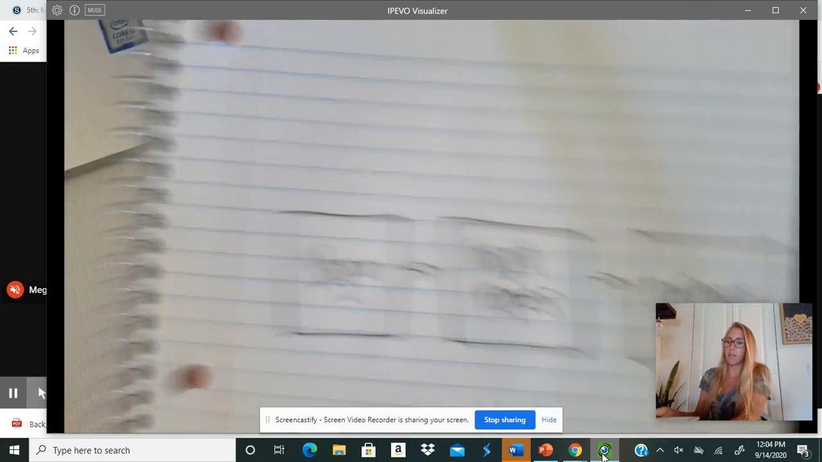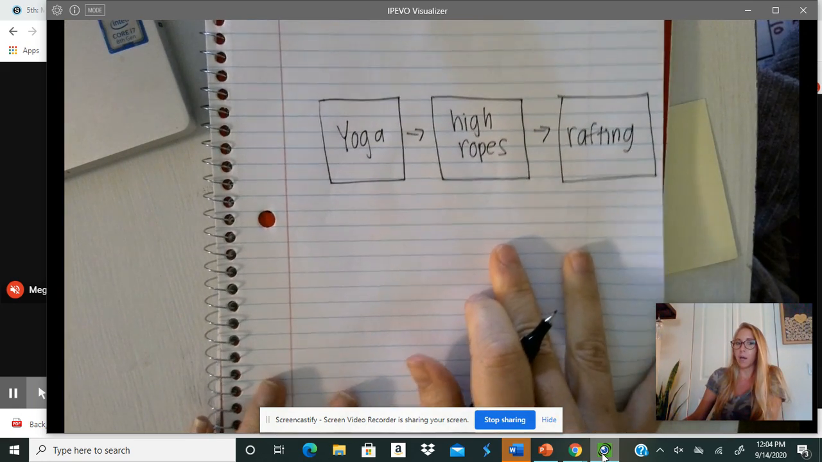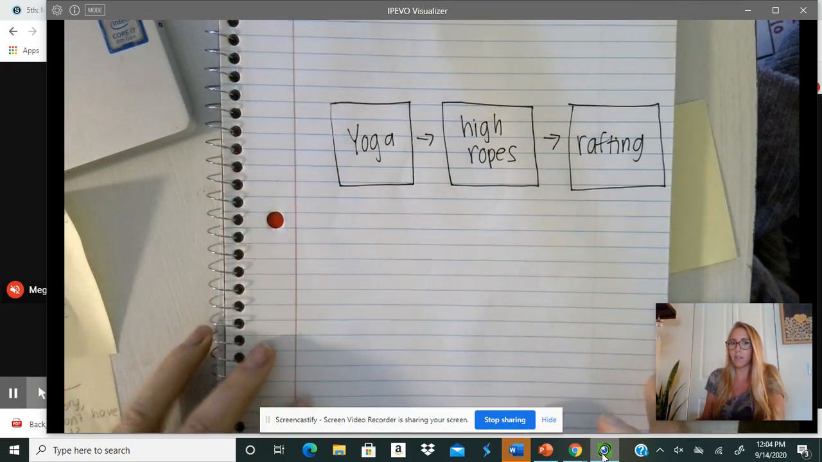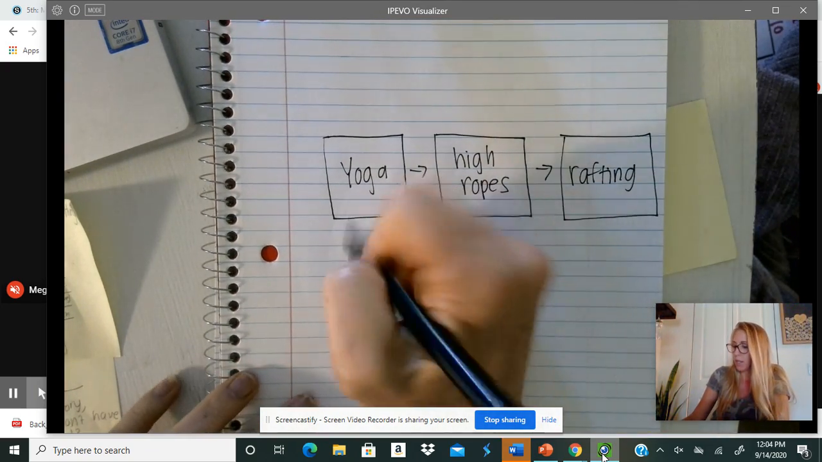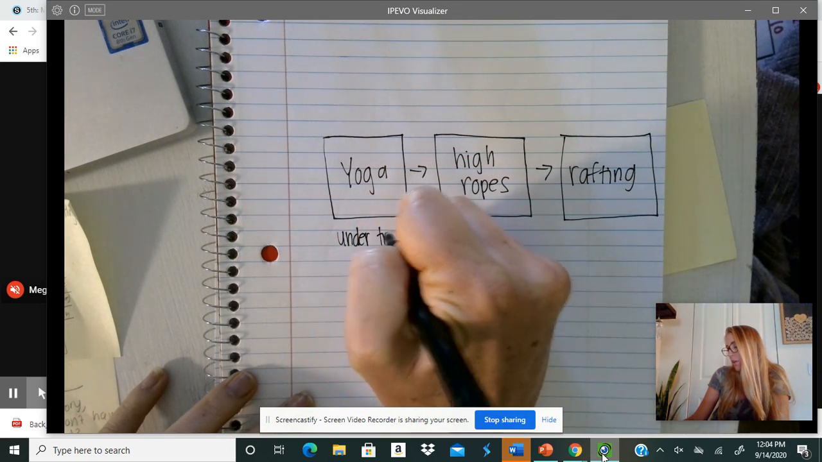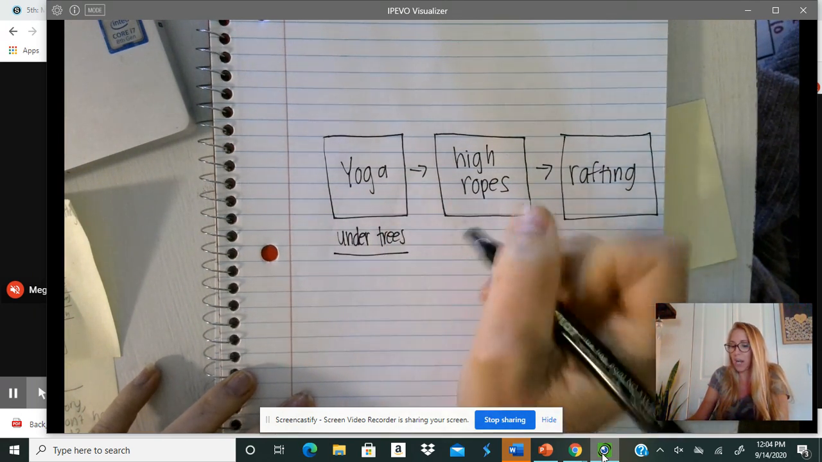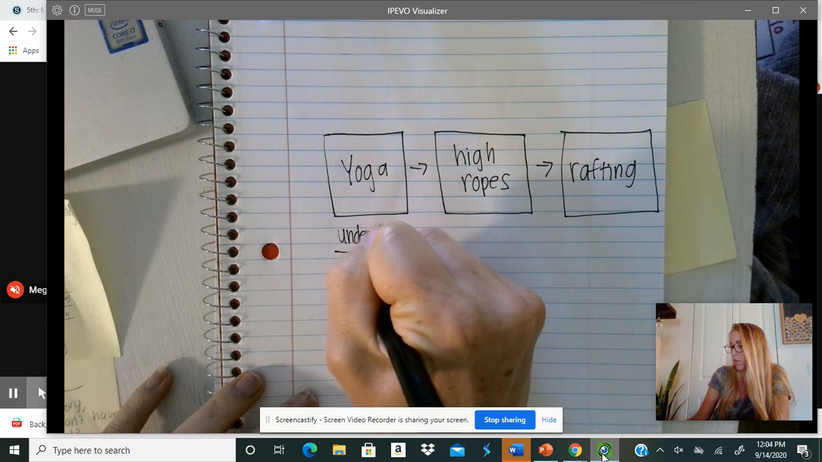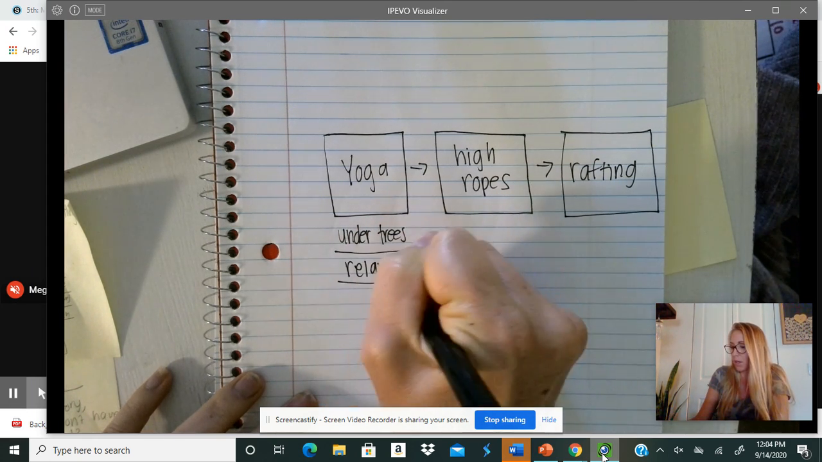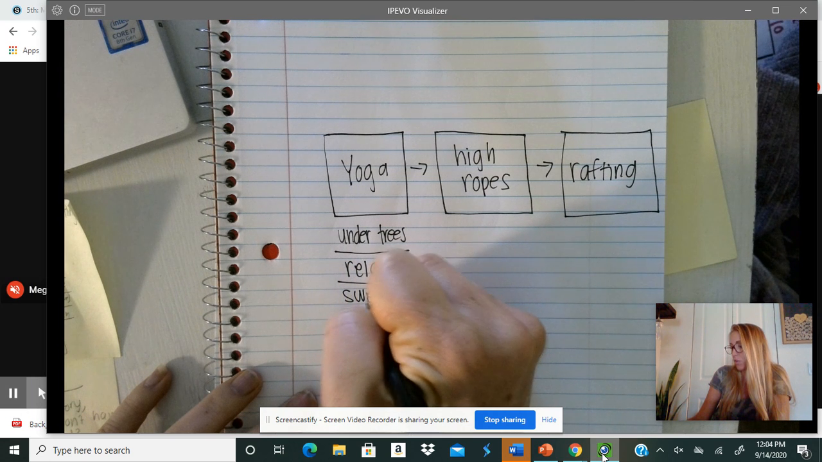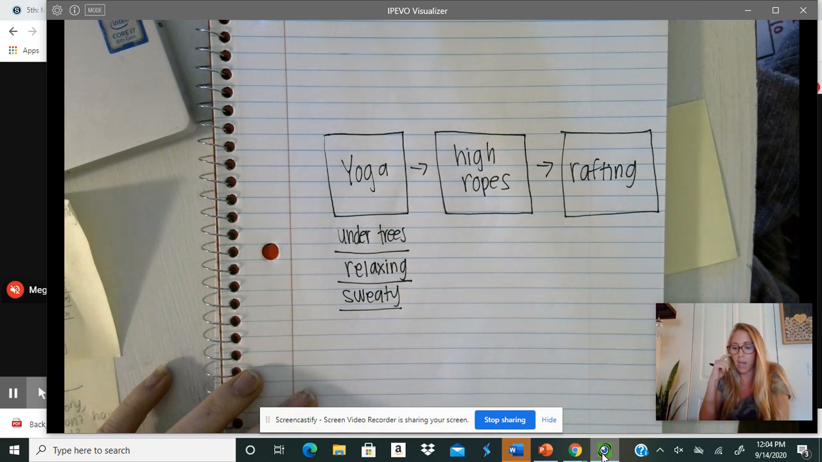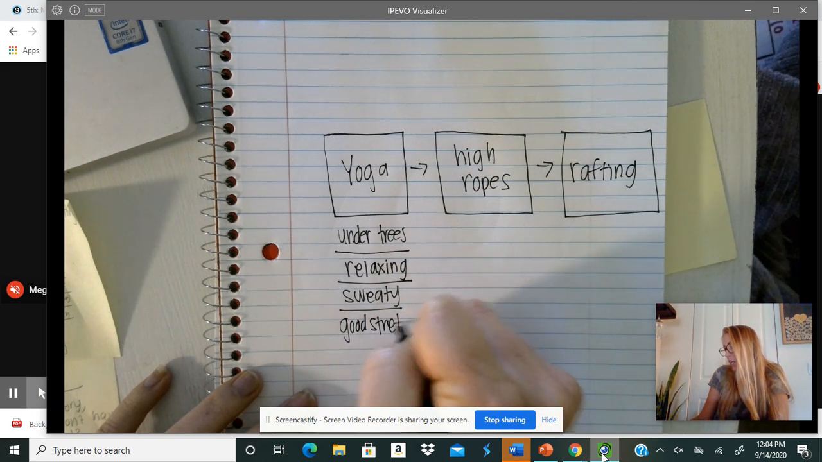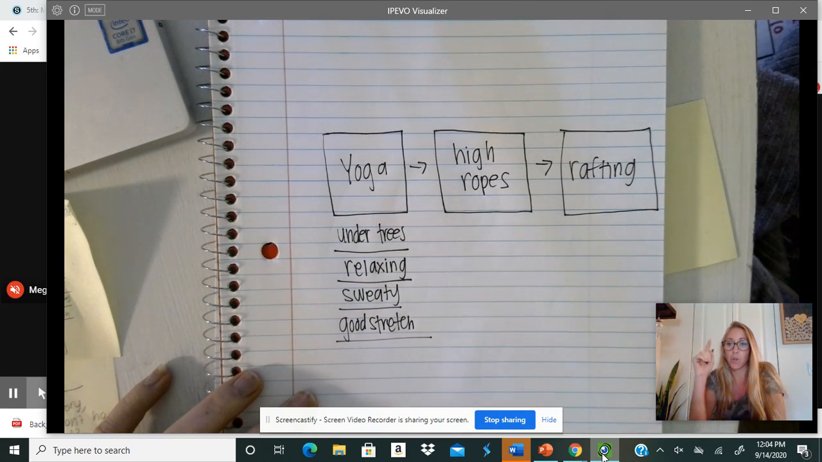So now that I have my main topics, I want to think about my details. I know that the first thing we did when we got to this adventure park was we did yoga. It was under the trees and it was super shady and nice out. It was in the wilderness. It was very, very relaxing. It was super hot that day, so we were kind of sweaty. And I remember it being a very good stretch.